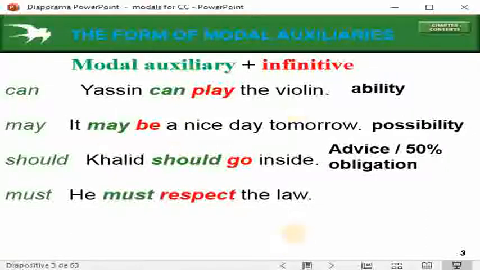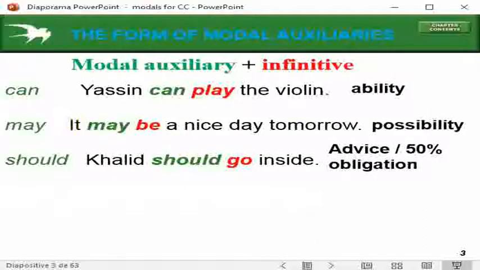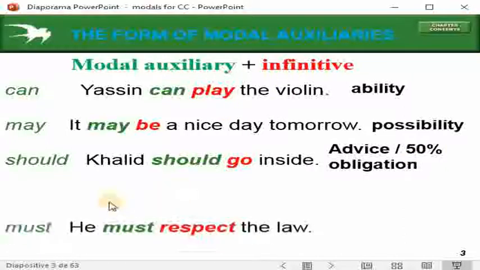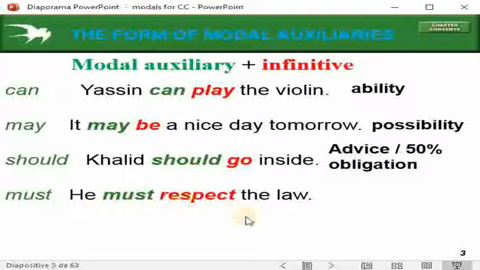Okay, so let's go to another example here. Must, he must respect the law. He must respect the law.